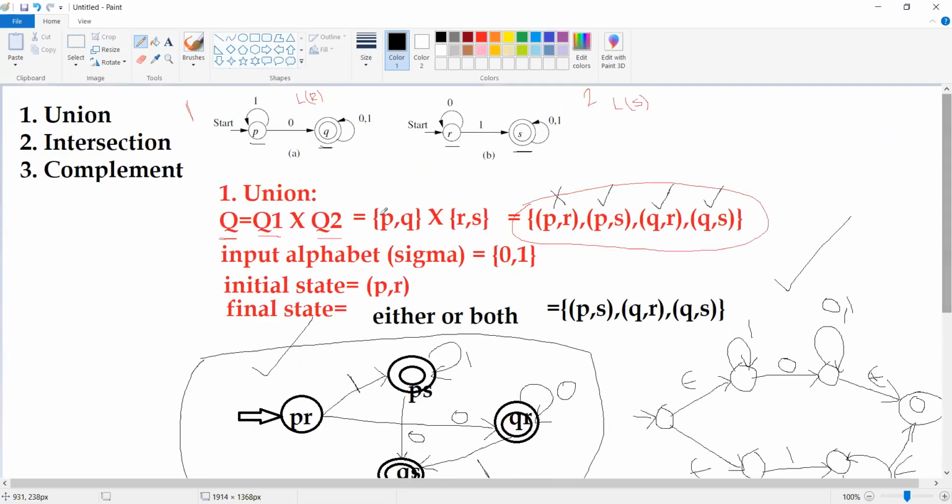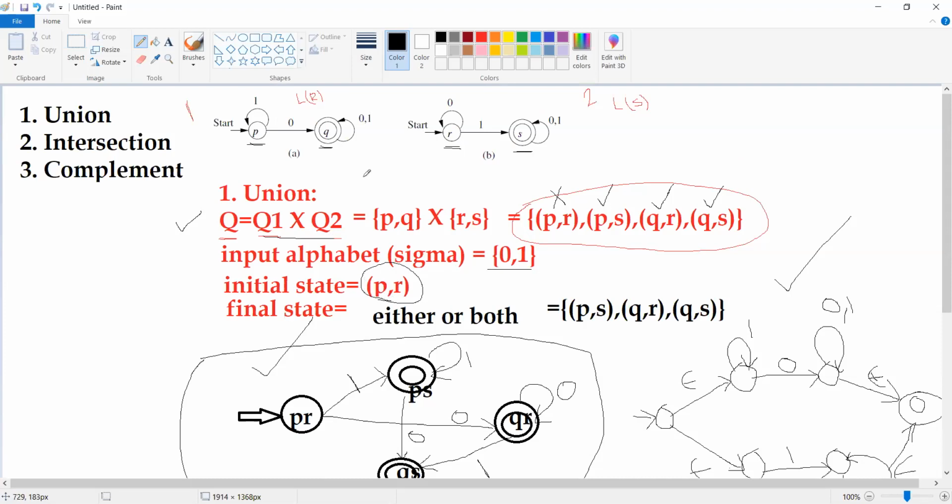The only thing we have to remember is how to identify the set of states. For identifying the set of states, we need to do the cross product. And if you want to do the union, the input alphabet must be the same. Then what about the initial state? The initial state of our first finite automata and the initial state of the second finite automata together form our new initial state.